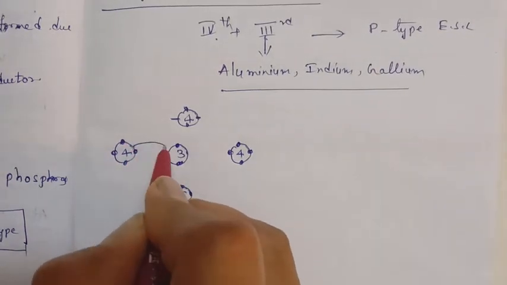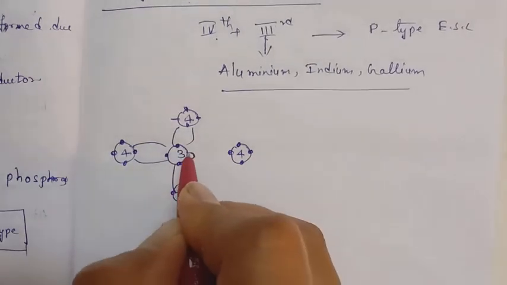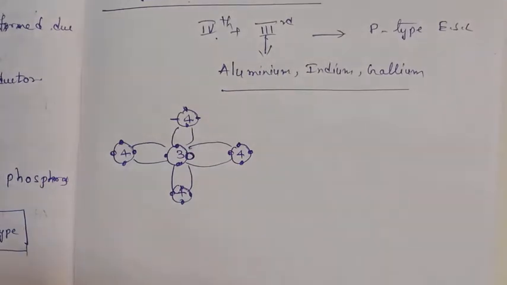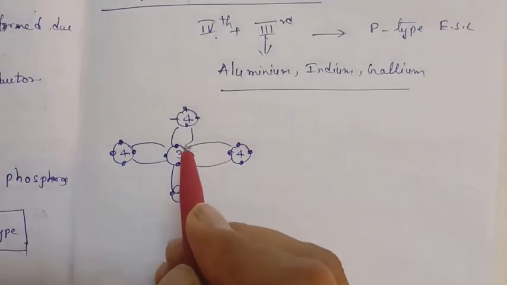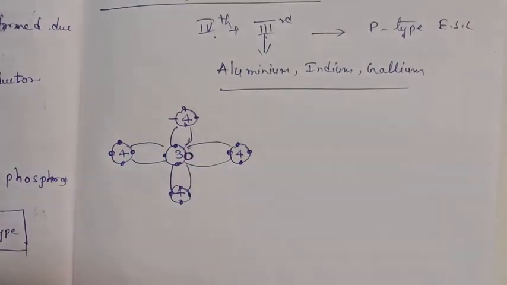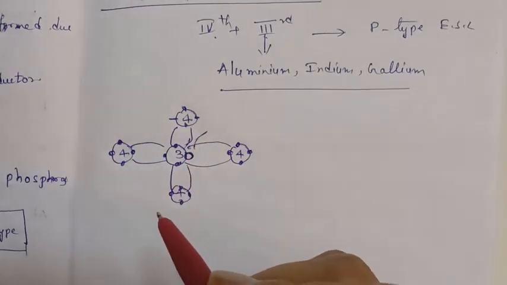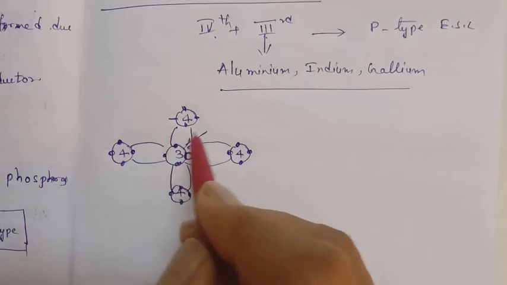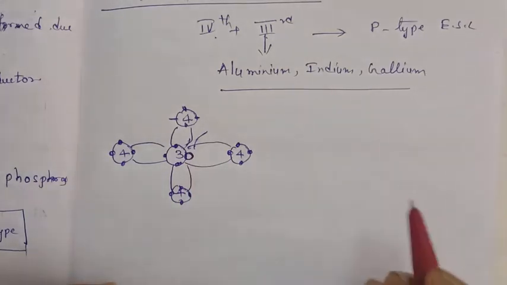So due to these 3 electrons, 3 covalent bonds are formed. But here one vacancy is there. At T equal to 0 Kelvin, at low temperature, there is a vacancy. Due to this vacancy, due to the hole, it will be negatively ionized.